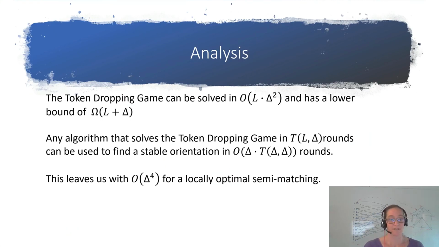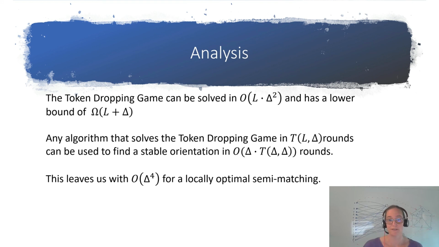Let's take a quick look at the analysis. The token dropping game can be solved in O of L times delta to the power of 2, where L is the height of the game. And our game also has a lower bound of L plus delta. Also, we found that any algorithm that solves the token dropping game in these T rounds can be used to find a stable orientation in O of delta times these T rounds.